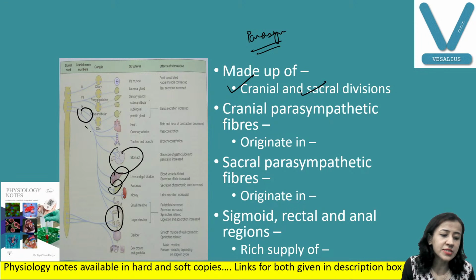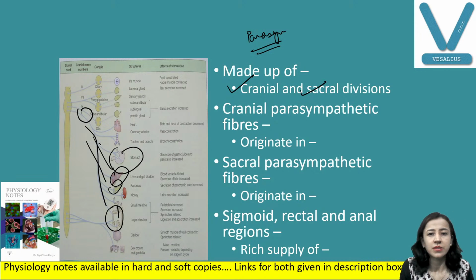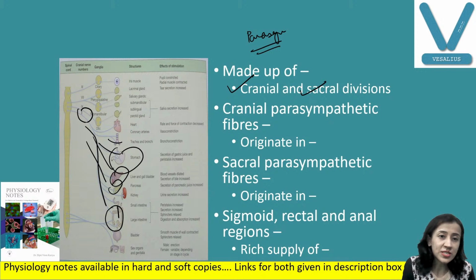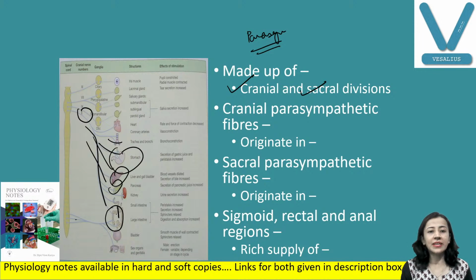The sacral fibers start from the pelvic nerves, and they supply the remaining viscera: the large intestine, descending colon, sigmoid colon, rectum and anus. Fine.